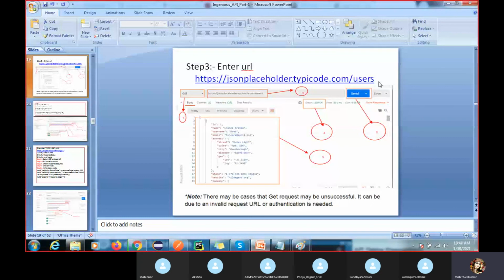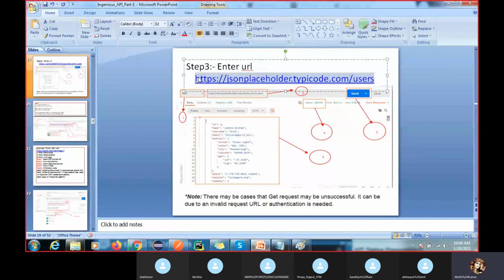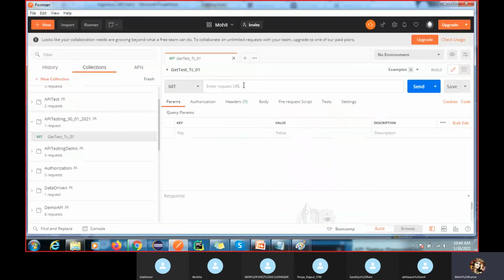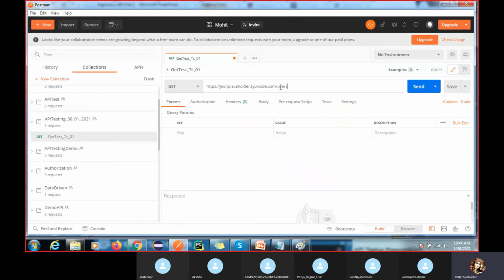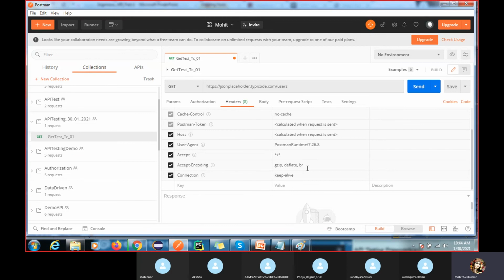So now we have this URI. I told you, right? GET means we are just going to get all the information for this URI. That's it, you should not give anything. You can see by default we have the header, which is developed by the developer who developed this API. Now you just have to click Send.